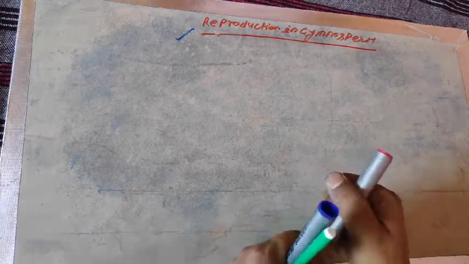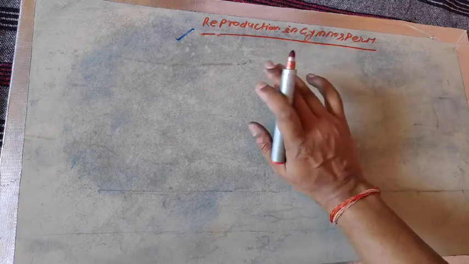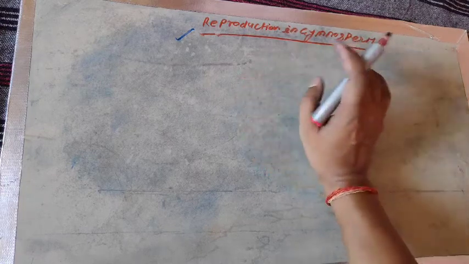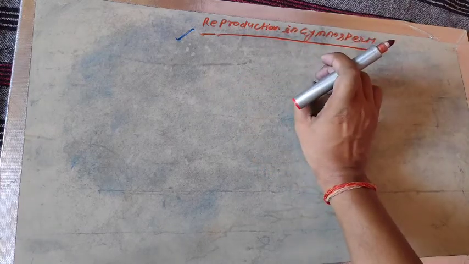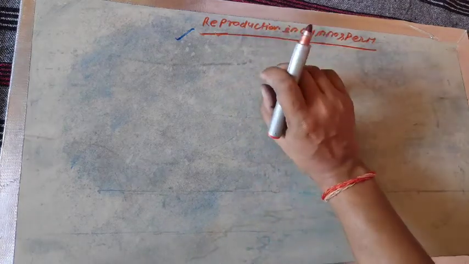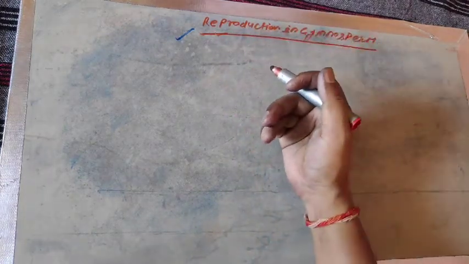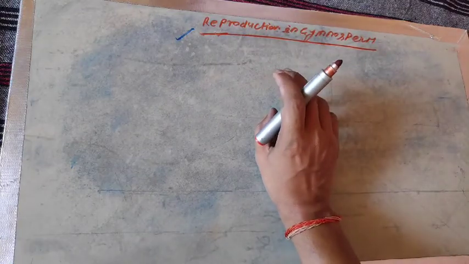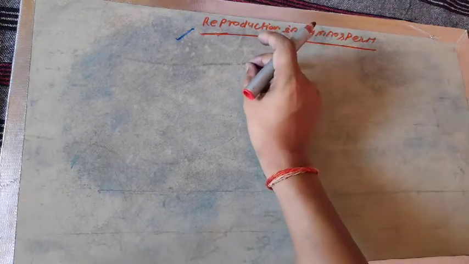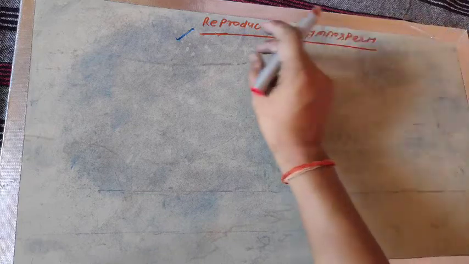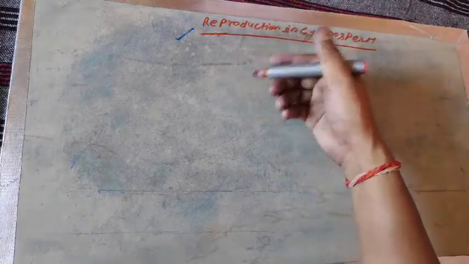Students, now here we are going to describe the reproduction in gymnosperm. Actually, when we talk about the reproduction in gymnosperm, reproduction in the pteridophyta or algae or bryophyta, the only main aim is to be aware about their life cycle. So don't forget to mention the heading regarding gymnosperm, that is reproduction in gymnosperm along with the life cycle of gymnosperm.